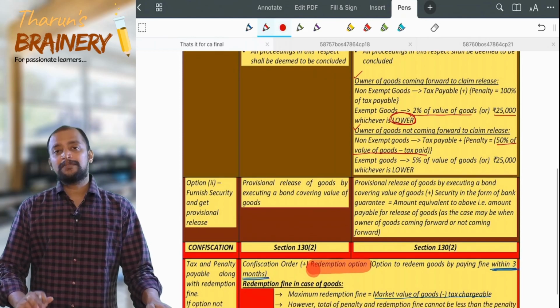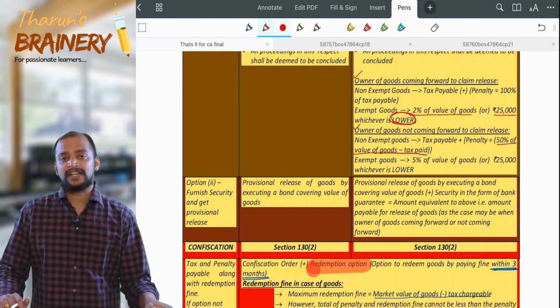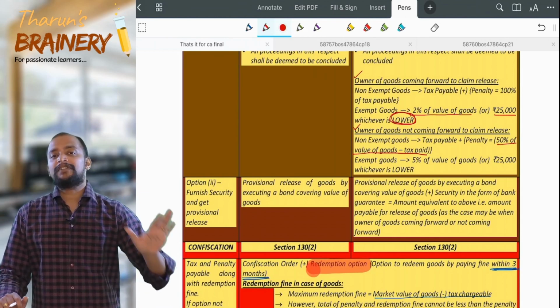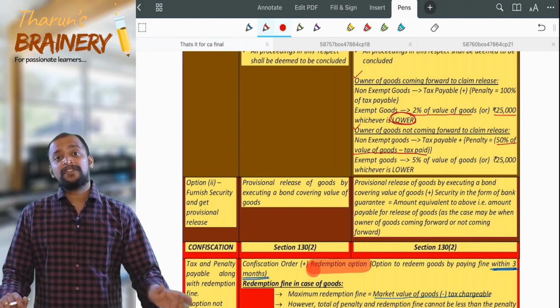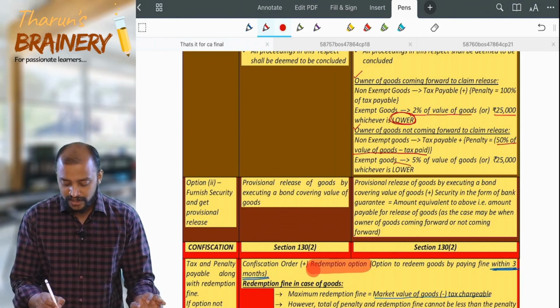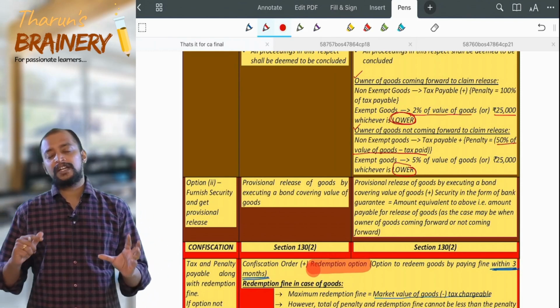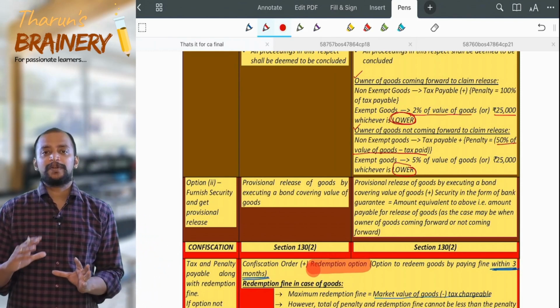Then in case of exempted goods being transported, when the owner is not coming forward, the penalty is 5% of the value of the goods or 25,000, whichever is lower. Again here it is whichever is lower, but only the rate changes to 5%. So this portion is very important, and definitely you can expect questions on this.